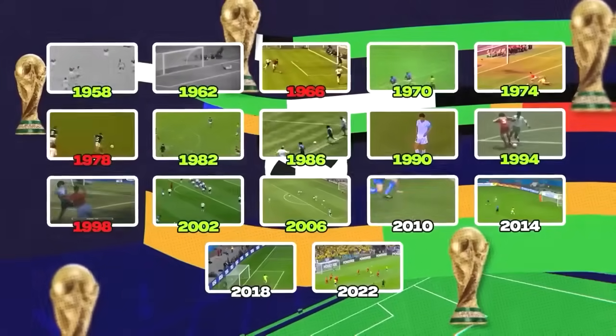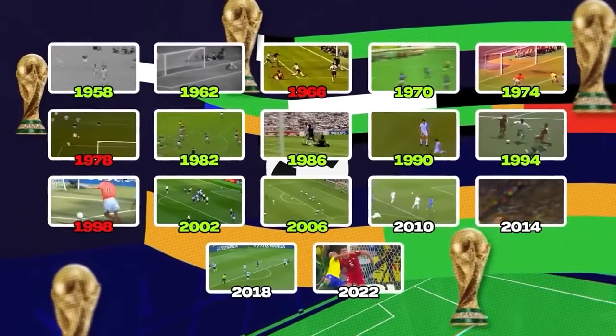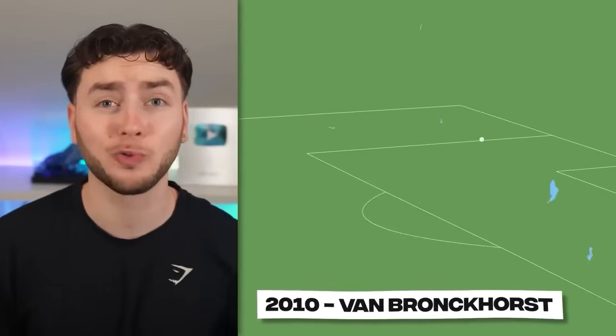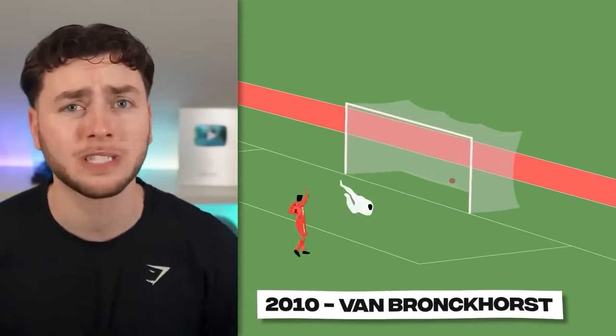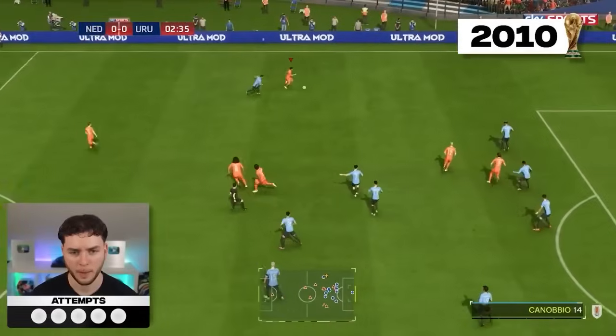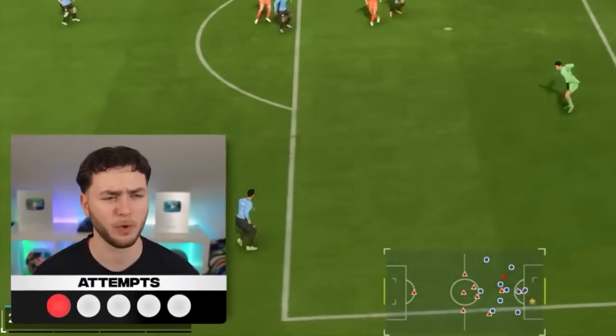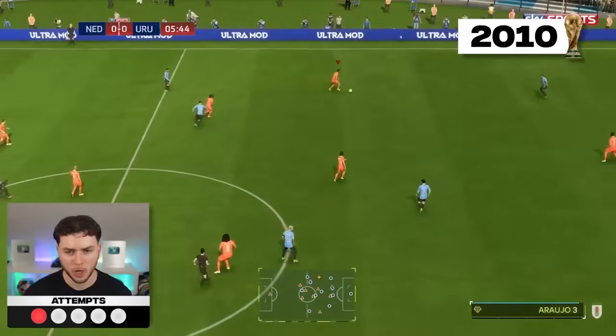What a strike! Moving on to 2010, we have another iconic Netherlands goal. This time, it's Van Bronckhorst, who scores one of the longest range World Cup goals I've ever seen. Van Bronckhorst picks up the ball, sledgehammers it. For some reason, I thought that might have gone in. Van Bronckhorst.